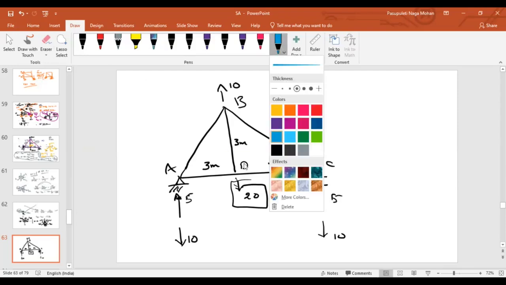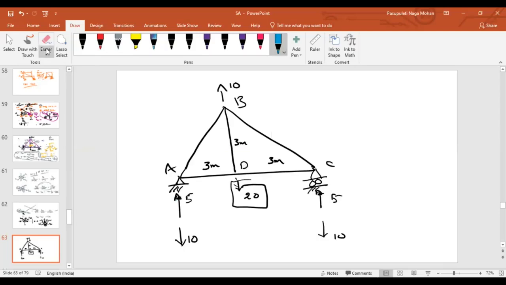The reaction at A is nothing but this. Can I erase these things? Yeah, it's clear already for you. So here it is downward 5. Here it is downward 5. Now at joint A, how many unknowns are there? 2, sir. Already the horizontal reaction at A is 0. Yes, sir.